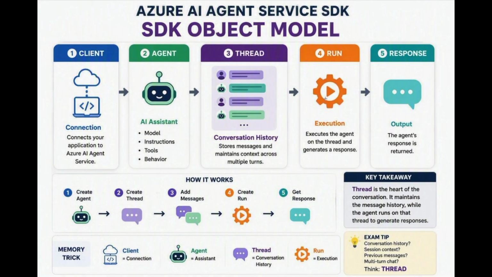Run is nothing but execution. Run tells the agent, process the messages in this thread and generate a response. Response is nothing but output. This is the result returned by the agent. How does everything work together? The process looks like this: create agent, create thread, add messages, create run, get response. This is the flow we'll demonstrate in our Python demo.